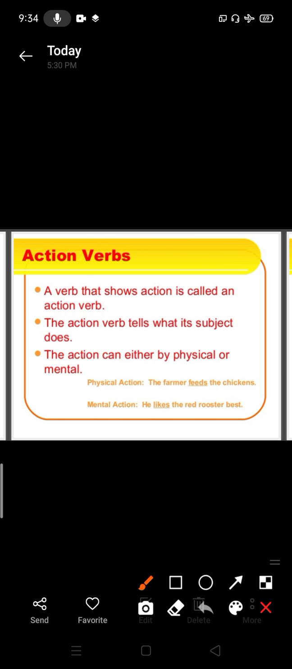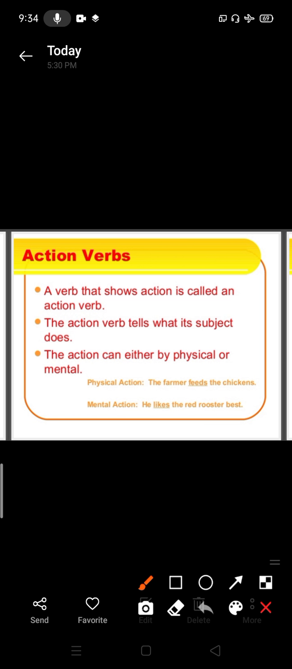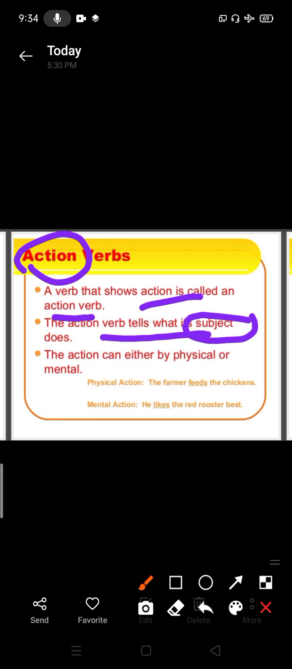Action verb: a verb that shows action is called an action verb. Any verb which tells us about the action is called an action verb. The action verb tells what its subject does, what the subject has done. The subject can be a person or an animal or anything else, but the action done by the subject, when we get to know about it, is called an action verb.